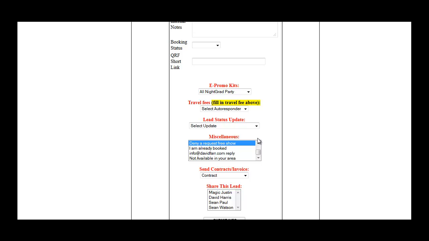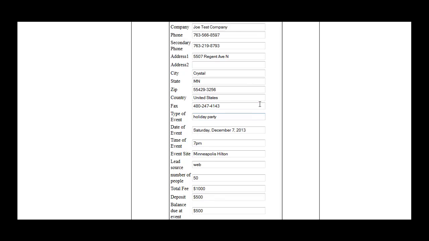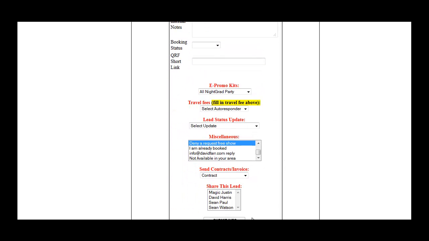So just to be totally clear, normally you would not send an e-promo kit, a contract, and also an email stating that you're not going to do their free show all at the same time. So just for this demo, I want to show you the different types of things that we can send. So let's just go ahead and try that. We're going to hit submit info, because remember I've selected the e-promo kit for all night grad party. I've selected the deny request for a free show, and I've selected to send a contract. And as long as I have everything filled in up here, which it looks like I do, we should be good to go. So let's submit this.